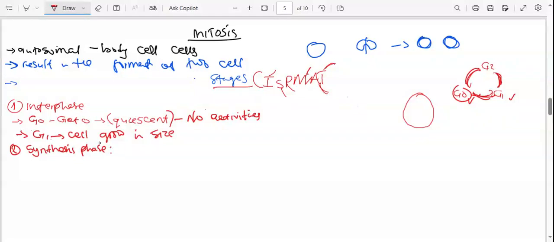So under synthesis phase, this stage is what we call the replication of chromosomes. All right. So it is also called S phase, or just the replication of chromosomes will happen. So replication or duplication, but replication simply means a copy. So replication of chromosomes.